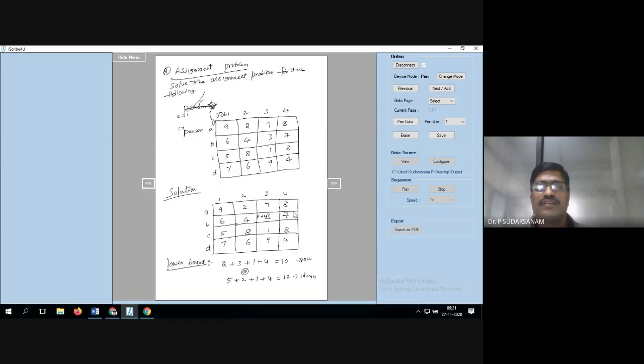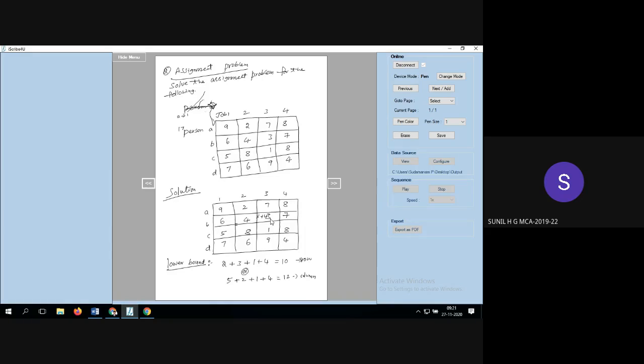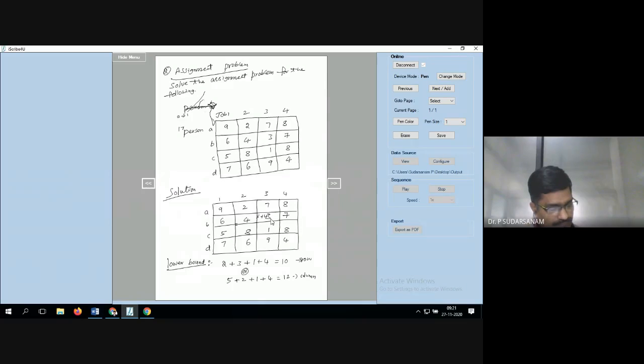Okay. 8 if I take, 3 I have taken. Sir, maybe they treat it column-wise. One second. 8 plus 3, 8, 3, 1, 6. 8 they have taken, correct.